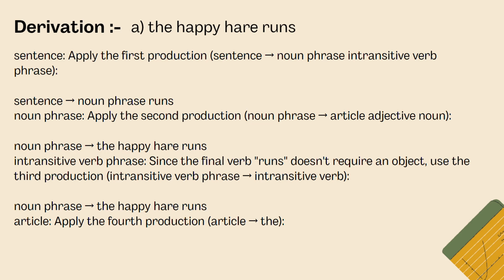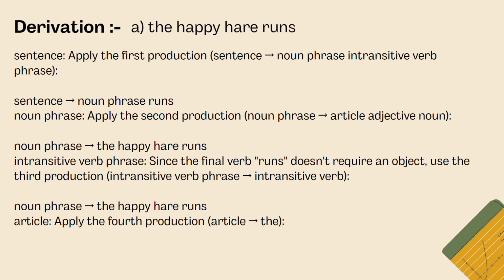Then for the noun phrase we apply the second production, noun phrase given as article, adjective, and noun. Again we have intransitive verb phrase. This is because the verb "runs" doesn't require an object. So we have used the third production rule, intransitive verb phrase given as intransitive verb.